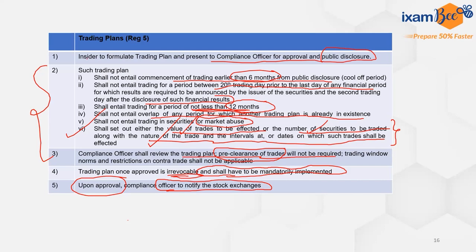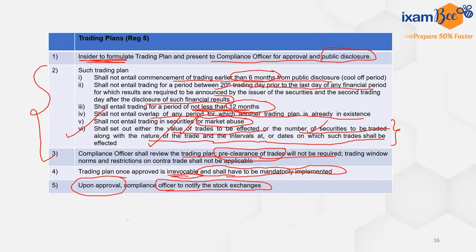This is for an insider. This is not for a normal person. For any person who wants to invest in securities and has access to unpublished price sensitive information, he can only trade once he can give a trading plan. Otherwise, he will be held liable because he has traded while in possession of unpublished price sensitive information.